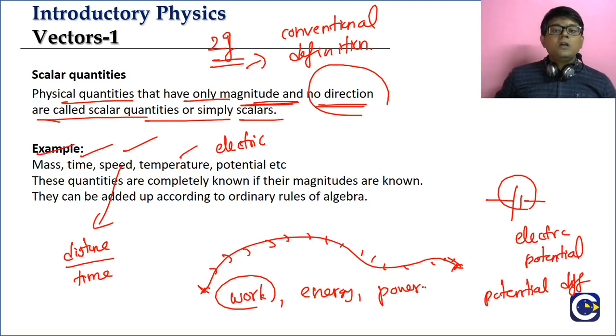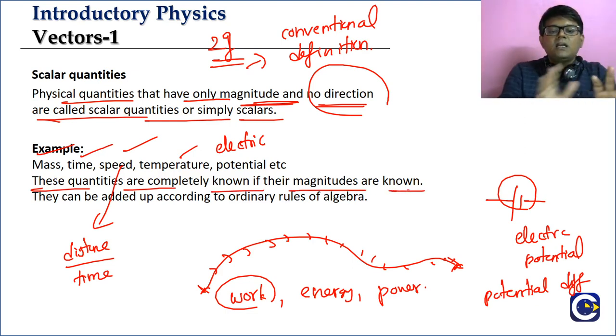If I ask you the kinetic energy and you give just the value, it will be sufficient. Similarly for the power of any electrical equipment, if you just give the value, that will be sufficient. So all these are scalars. These quantities are completely known if their magnitudes are known.